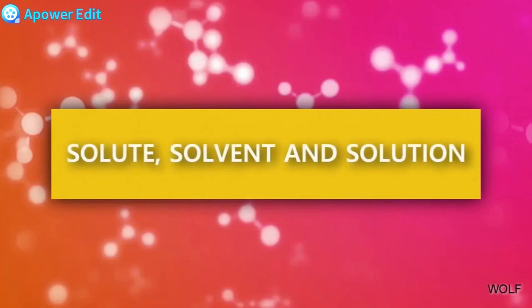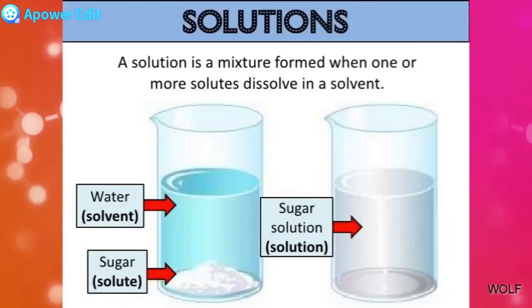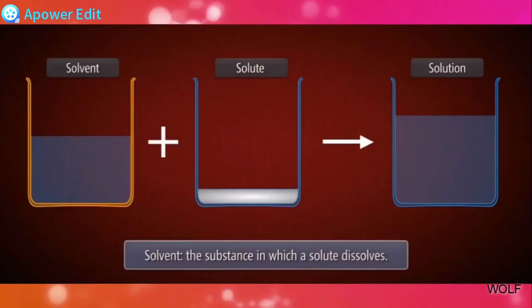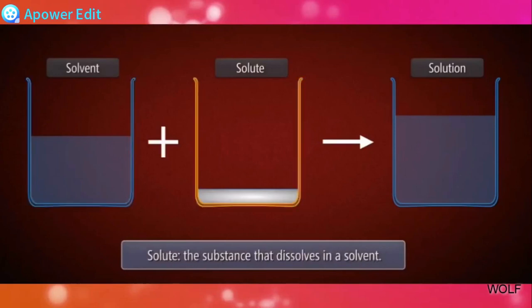Let's talk about solute, solvent and solution. A solution is a mixture formed when one or more solutes dissolve in a solvent. For example, a mixture of sugar and water gives us a sugar solution. We say that sugar dissolves in water. Solute and solvent are two parts that together make up the solution. Solvent is the substance in which the solute dissolves, while solute is the substance which is dissolved in the solvent.